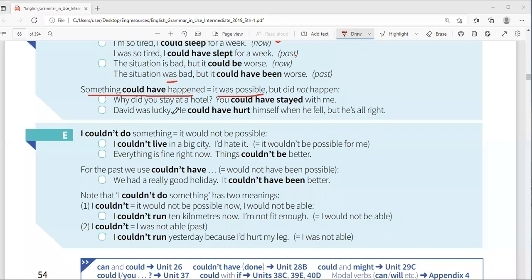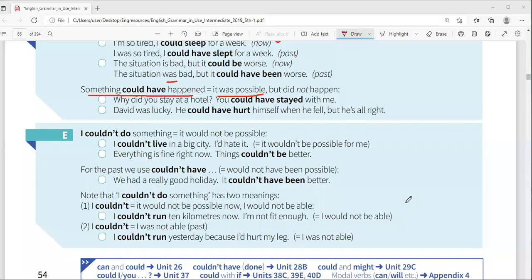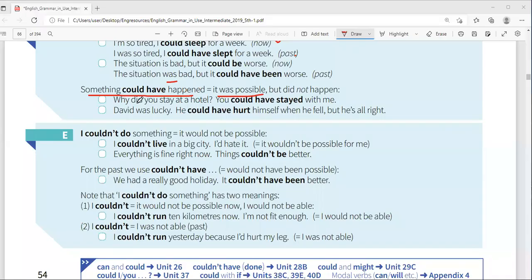So when you say I could have told you, yeah, so we continue. So something could have happened means it never happened. It was possible to happen, but of course it did not happen.